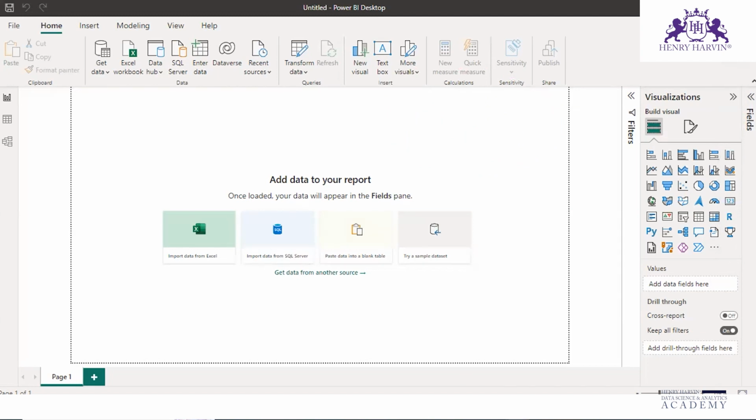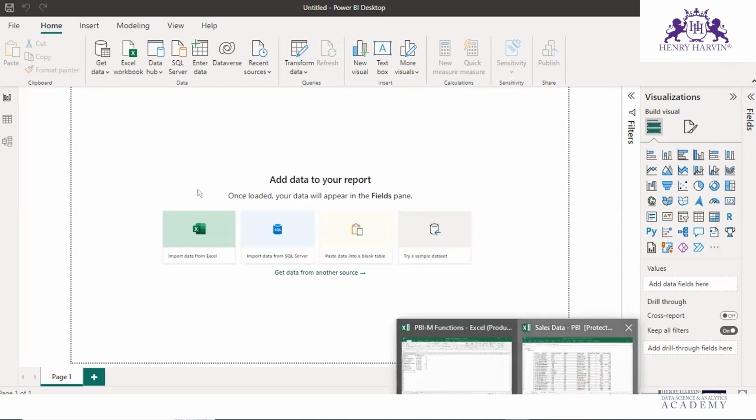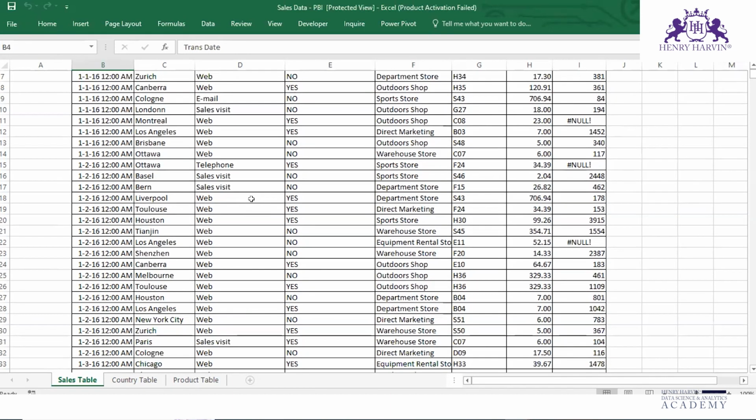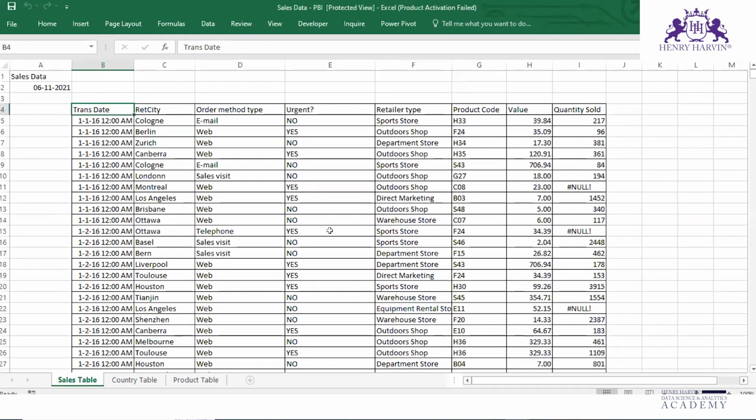Now we have a data set like this. This is a sample of sales data. We have transaction date, city name, order, method type, urgent, retail. These are the different fields or columns. Let us see how to transform this data so that we can make meaningful visualizations later on.